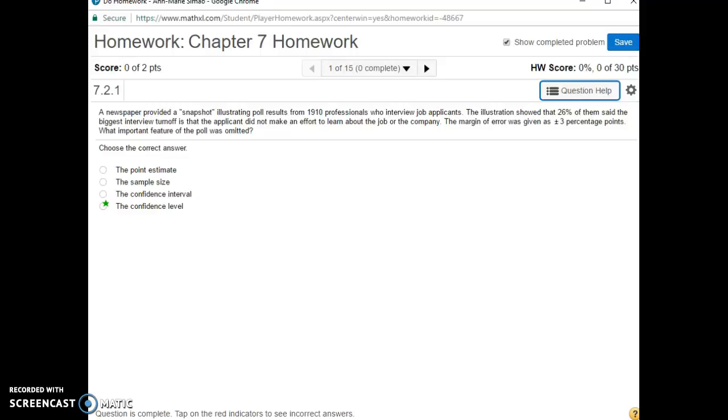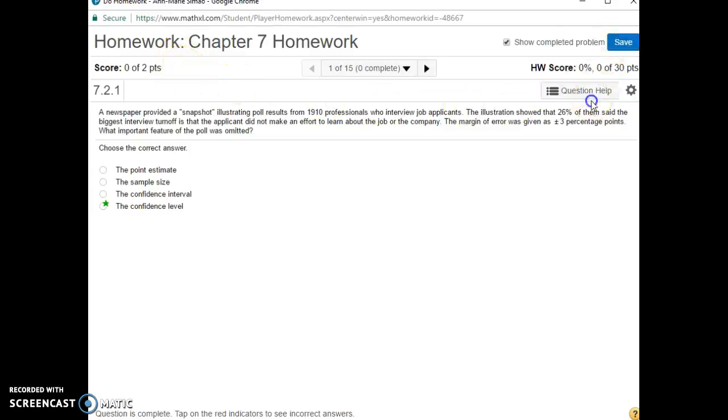A newspaper provided a snapshot illustrating poll results from 1,910 professionals who interview job applicants. The illustration shows 26% of them said the biggest interview turnoff is that the applicant did not make an effort to learn about the job or the company. The margin of error was given as plus or minus 3 percentage points. What important feature of the poll was omitted? So the point estimate, the sample size, the confidence interval, or the confidence level.